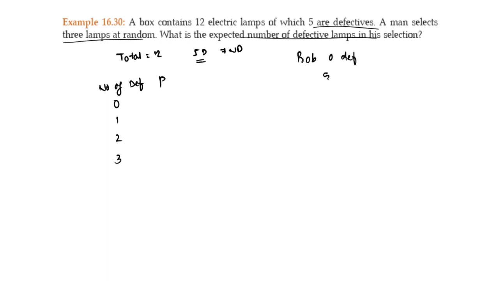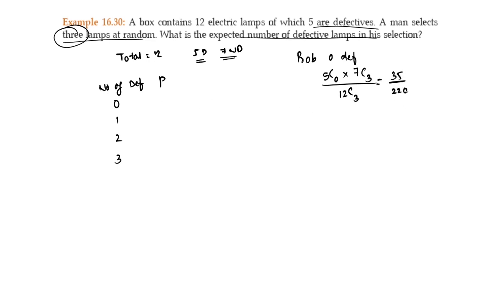From 5 you select 0, and from the 7 which are non-defective you select 3: 5C0 into 7C3, divided by total selection 12C3, will be 35 divided by 220.